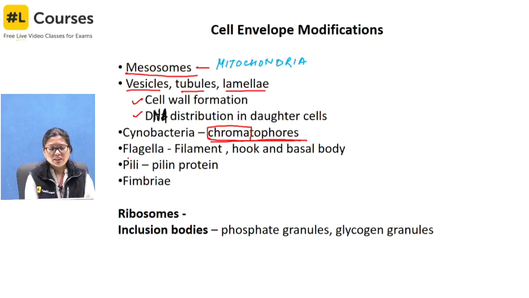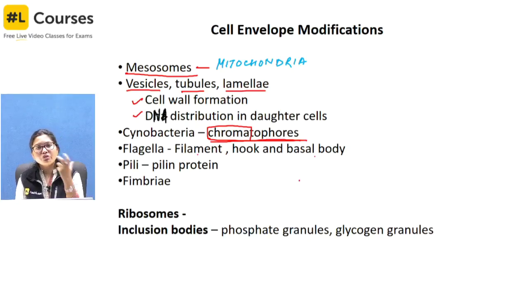Okay, now the next modification is flagella, and it has three parts: filament, hook and basal body. In some places you will find only filament and basal body, and as a part of the basal body, the hook and shaft are shown. In the diagram I have shown that flagella is a whip-like structure. So what is the purpose of flagella?